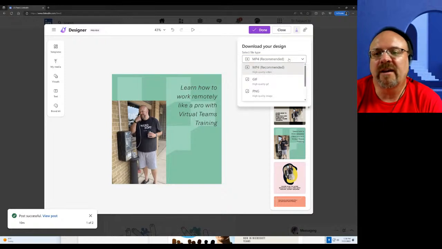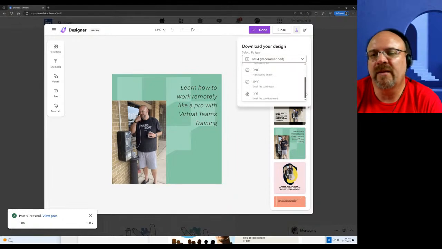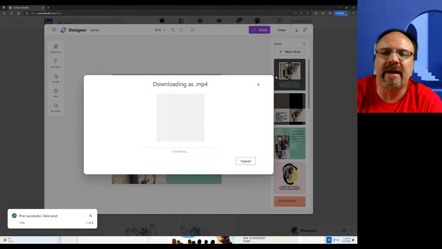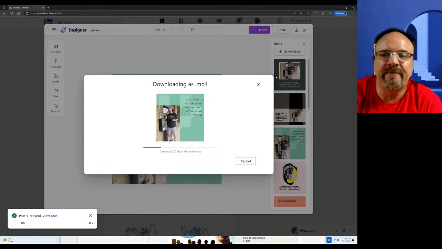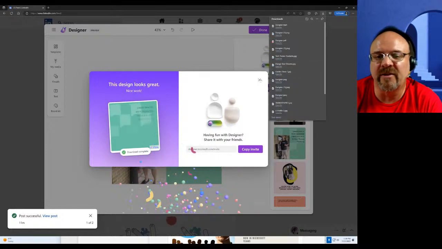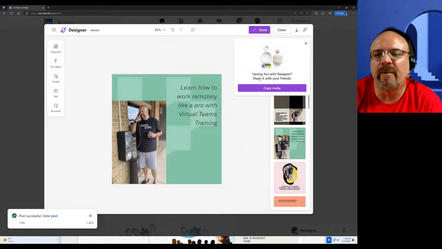If it's a graphic, I can save it as an MP4, a video, a GIF, which is a form of image, it's just animated, a PNG or JPEG, PDF are my 5 options here. So I could save it as a MP4 with or without the watermark. And Microsoft Designer downloads this. But the benefit is if I just click done, the file gets embedded into my post and probably uses what Microsoft Designer decides is the best format for that.